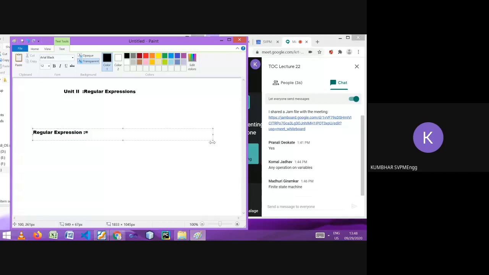What the regular expression is? Now listen to me carefully. An expression written using set of operators and describing regular language is called as regular expression. Which operators?